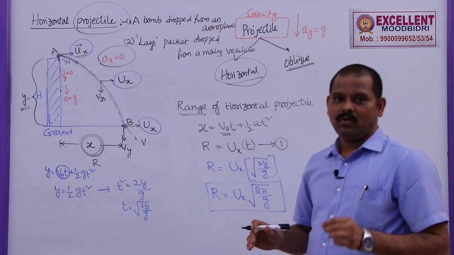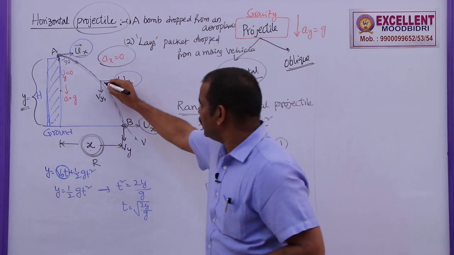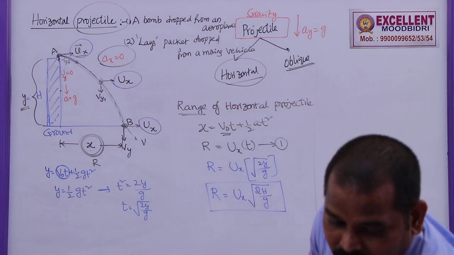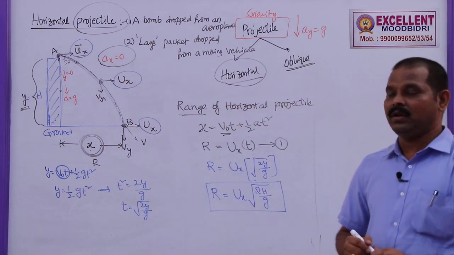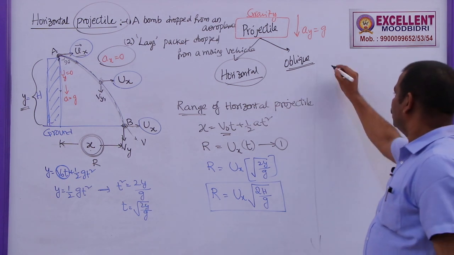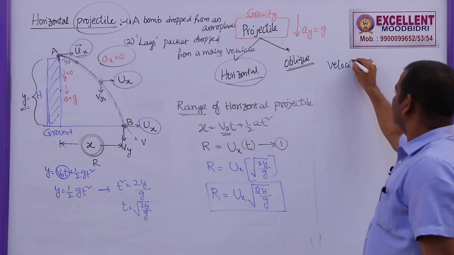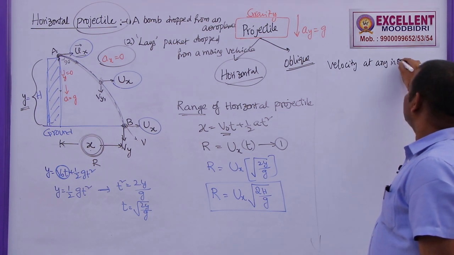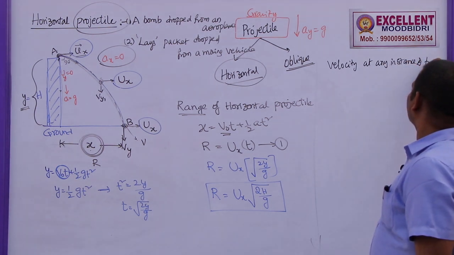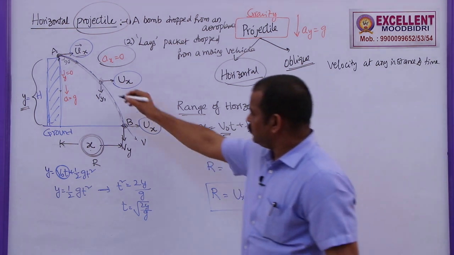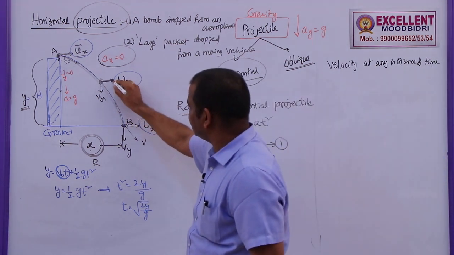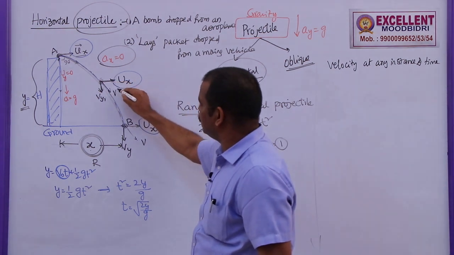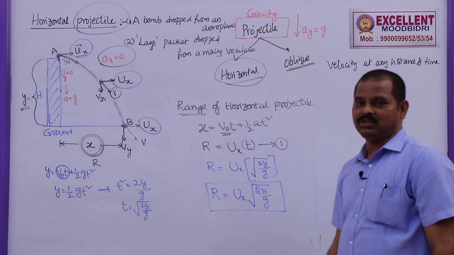How to find out velocity at any instant? Let us find out the velocity at this point. So the velocity of this horizontal projectile at any instant of time. To find out this velocity, we know that the horizontal velocity never changes. The vertical velocity is this one. So the resultant velocity will be this. This is the instant velocity.